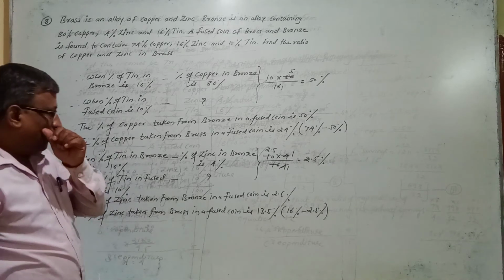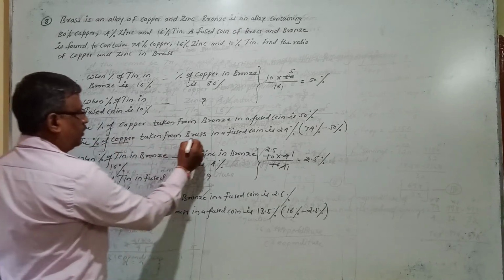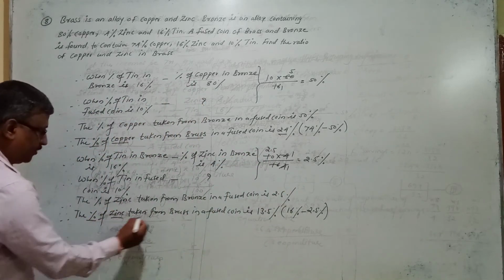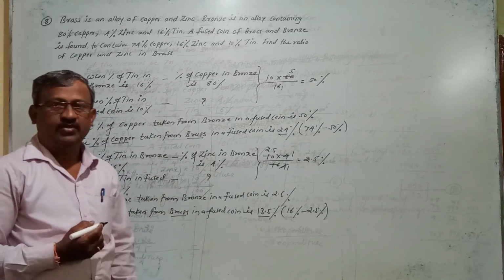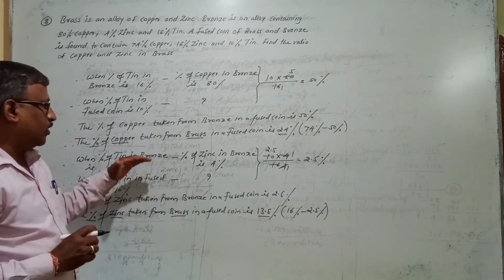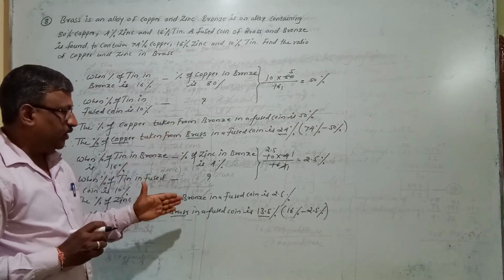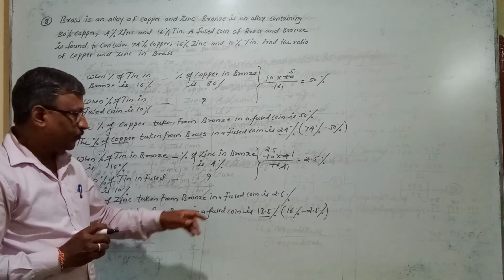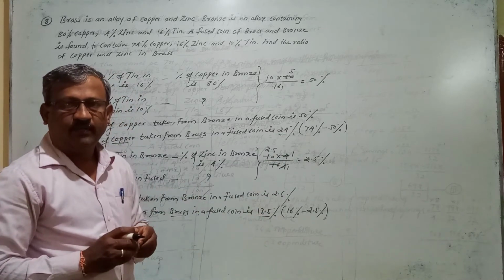So like this you will come to know the percentage of copper from brass is 24%, and the percentage of zinc from brass is 13.5%. So what question have they asked here? They have asked you to calculate the ratio of copper and zinc in which coin? In the brass coin. So now we know the percentage of copper and zinc contained in the brass coin. It is 24% and 13.5%.